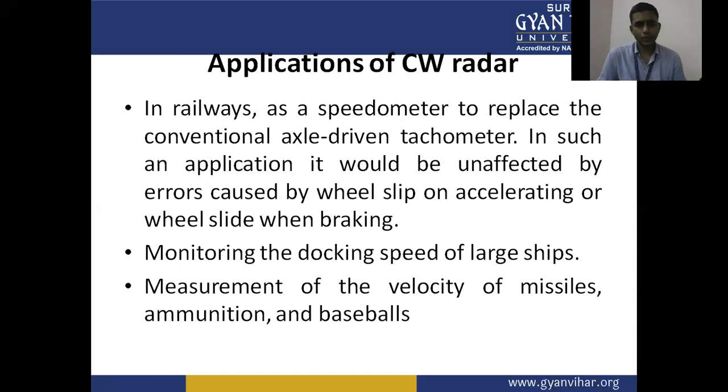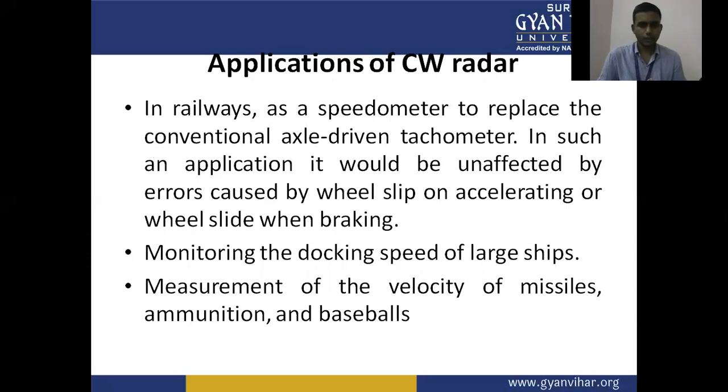Another application of continuous wave radar is in the railways as a speedometer to replace conventional axle driven tachometers. In such an application, it would be unaffected by errors caused by wheel slip on accelerating or wheel slide when braking. Monitoring the docking speed of large ships.